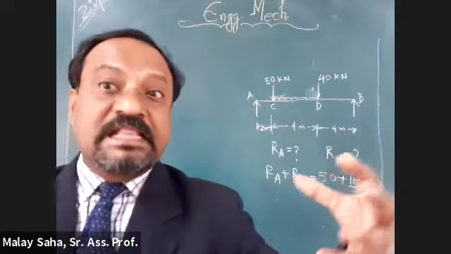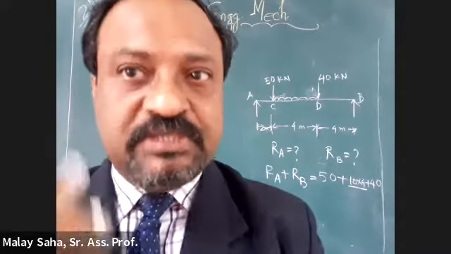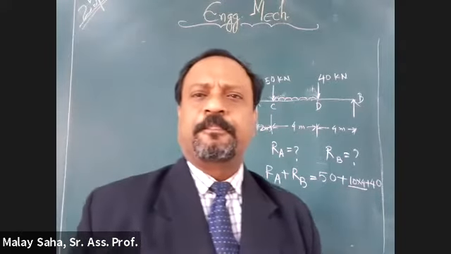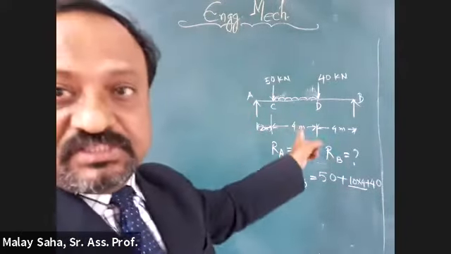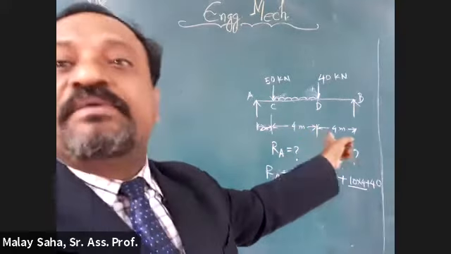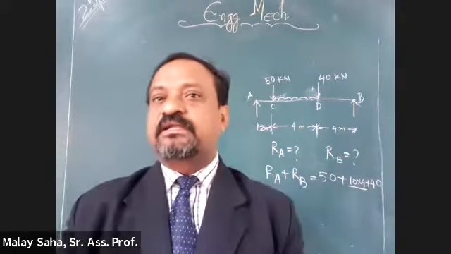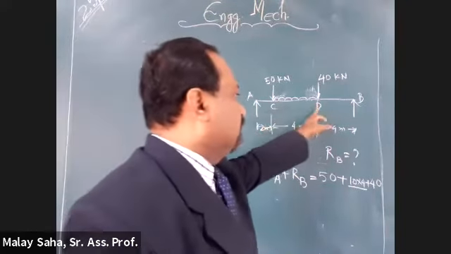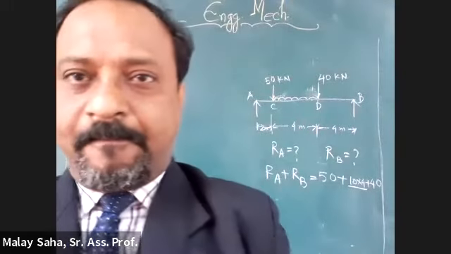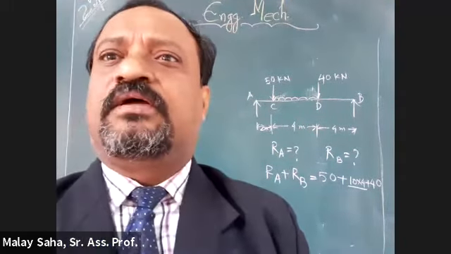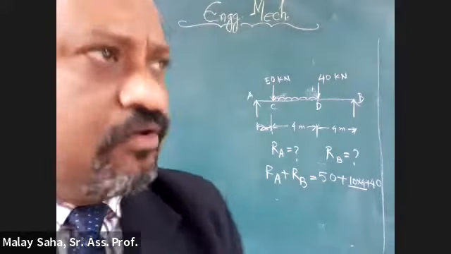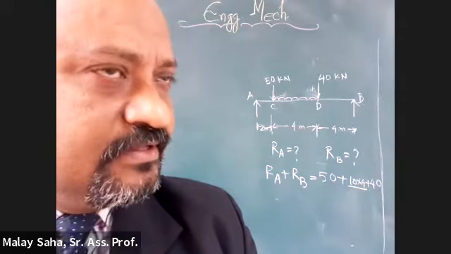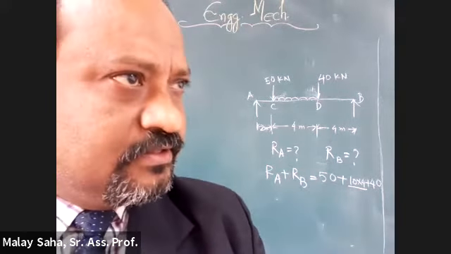And I can take the algebraic summation. It has to be equated to 0. That already we have discussed. Now here, tell me which one you should opt first so that your calculation becomes easier. Very easily you can determine RA and RB. Tell me whether at A or at C or at B or at D. A. A. Okay, A, do all of you agree? Sir, because the load is closer to it, that's why you can take.